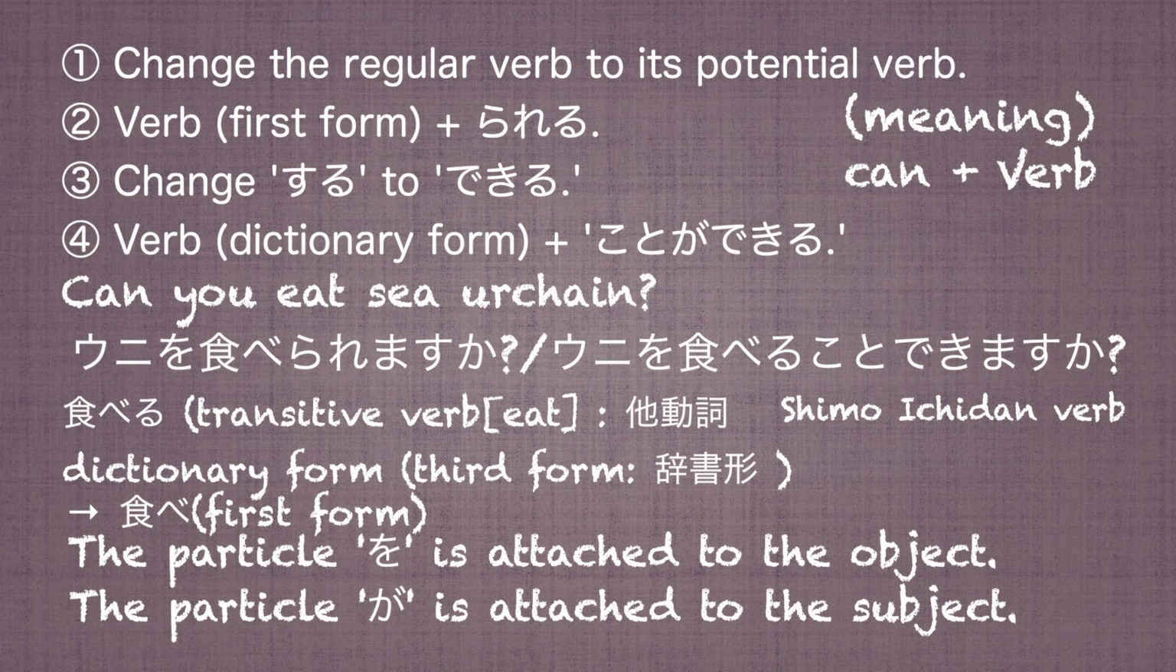In Japanese conversation, some people drop the ら sound from the sentence. ウニを食べれますか？ 食べる is the dictionary form of the verb. So, we can use the fourth principle instead. ウニを食べることができますか？